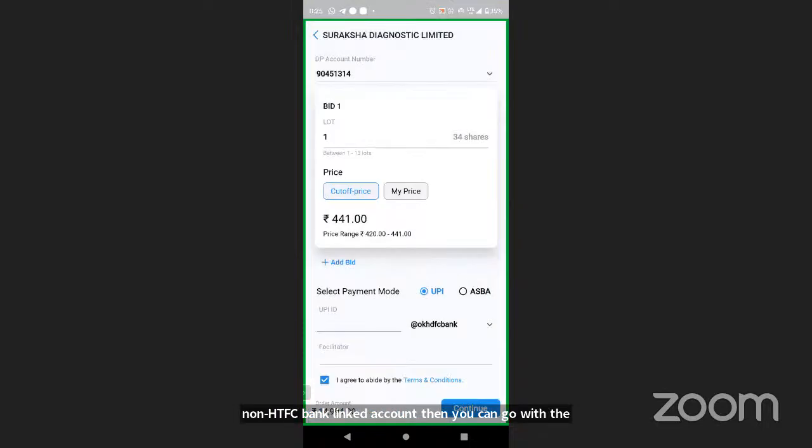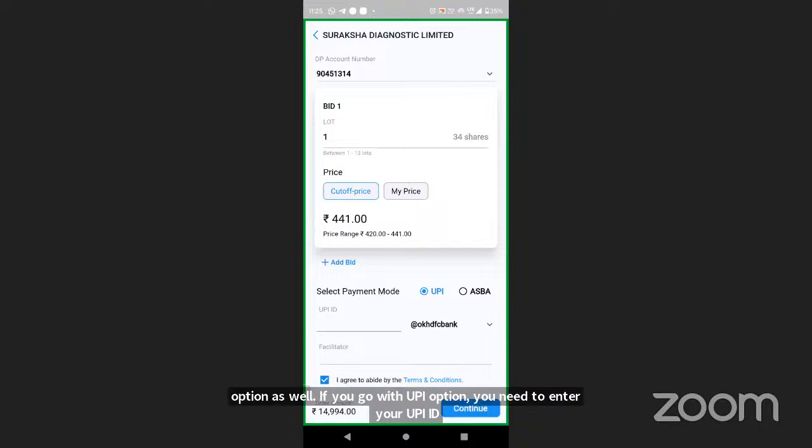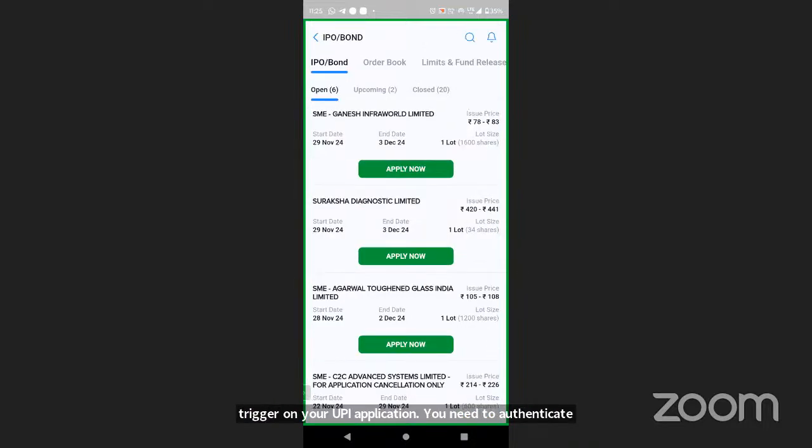If you go with the UPI option, you need to enter your UPI ID. And the moment you click on continue, you will get a trigger on your UPI application. You need to authenticate and your IPO will be subscribed. So this is how easy one can subscribe for an IPO.